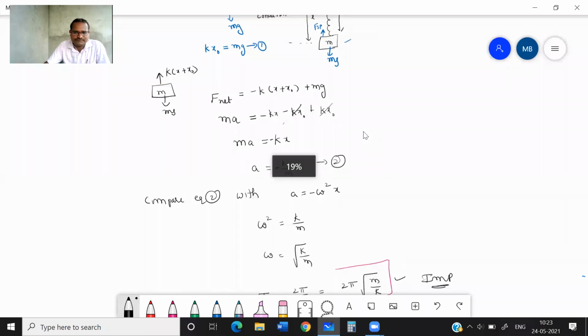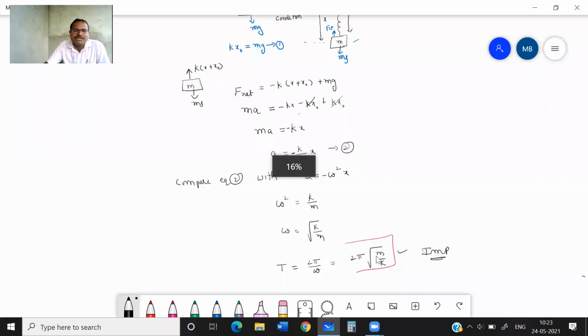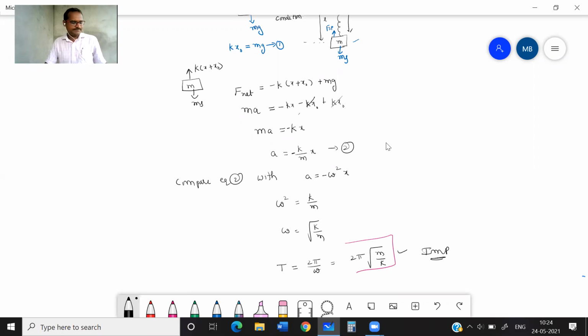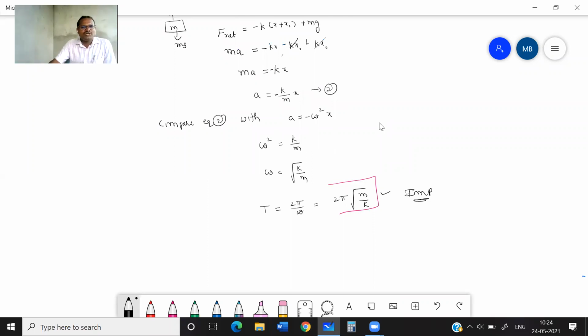Here, the time period depends upon what factors? It depends upon the mass attached to the spring and the spring constant K. Clear, students? Any doubt in that? Important topic again.